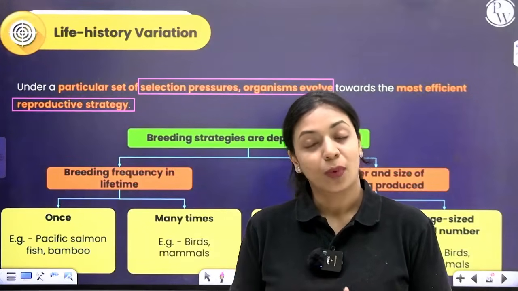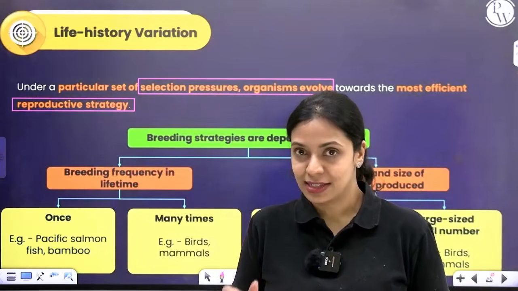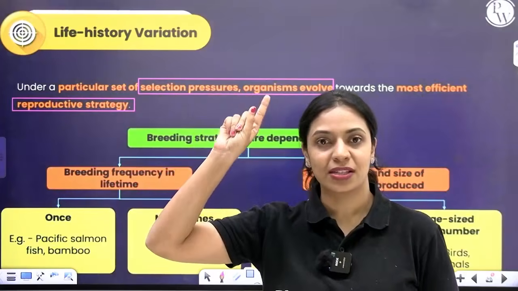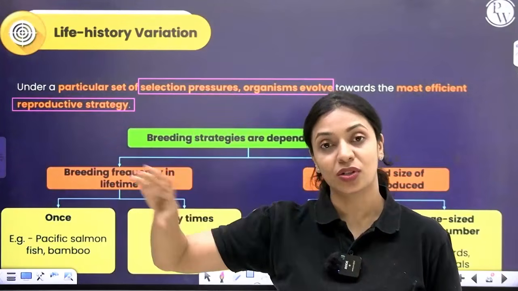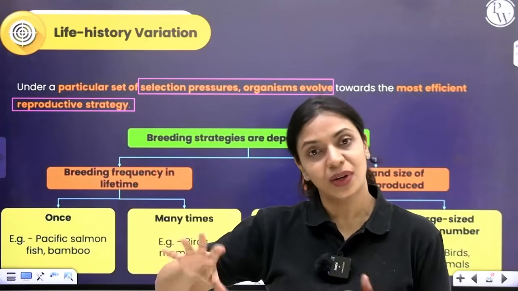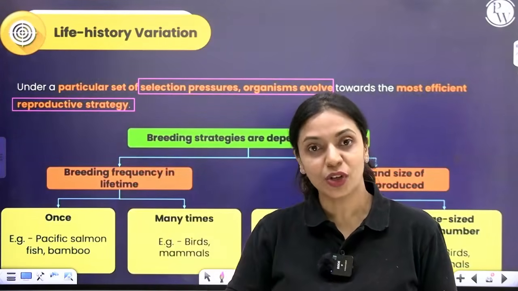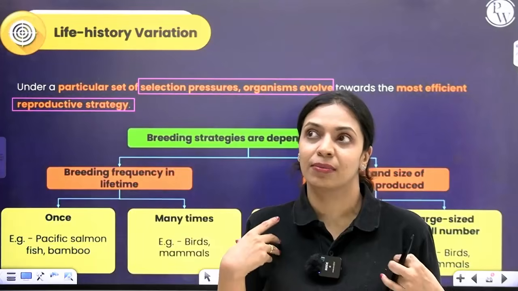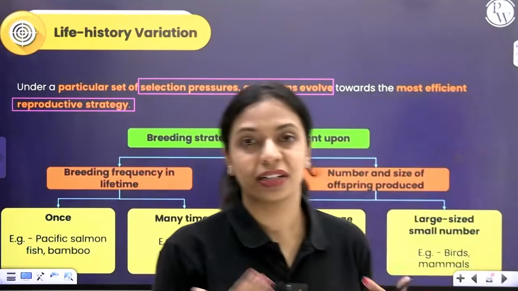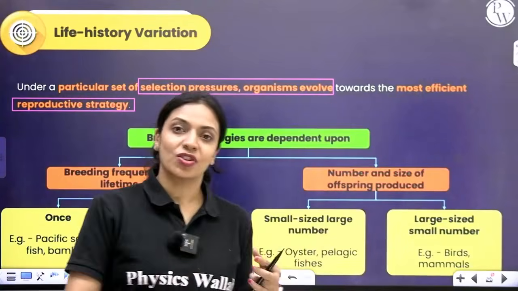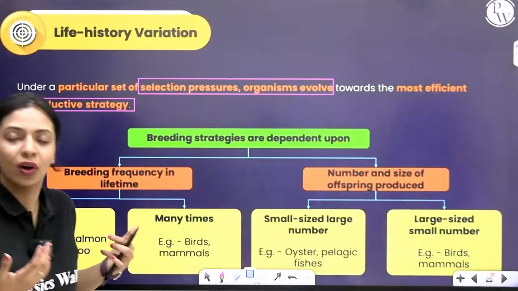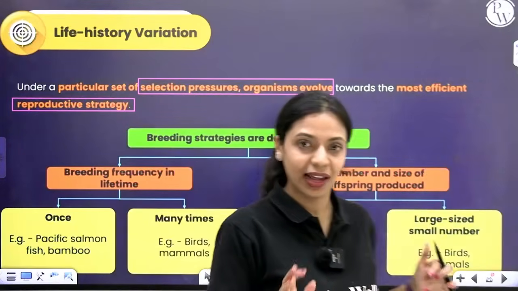So, which is better? You can't really say that. For bamboo, reproducing once is better, so it has stuck to it. During the course of evolution, it would have tried and tested different strategies, and what works best for it, it would have stuck to. So reproducing once in a year is beneficial for bamboo, so it does that. It has evolved that way. The selection pressures that birds and mammals probably faced were different, so they have evolved to reproduce multiple times in their lifetime.